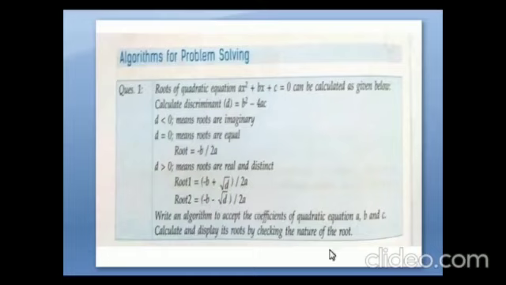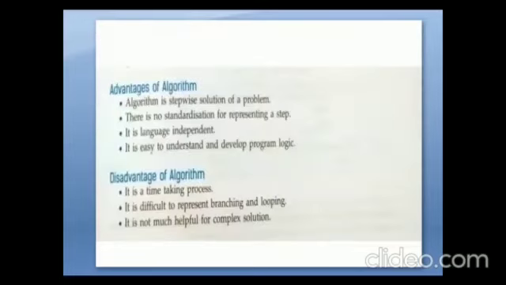Write an algorithm to accept the coefficients of a quadratic equation a, b and c. Calculate and display its roots by checking the nature of the roots. So for this quadratic equation, we are going to find the roots. How will you write an algorithm for this?